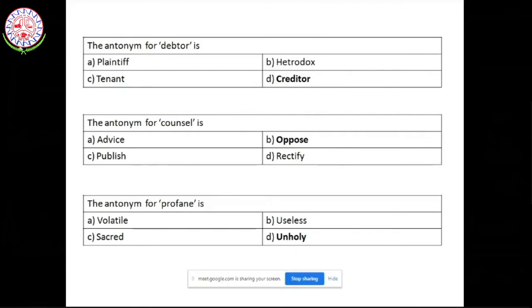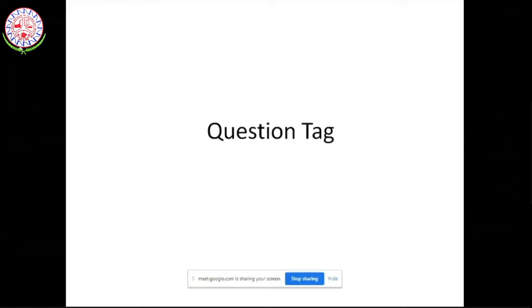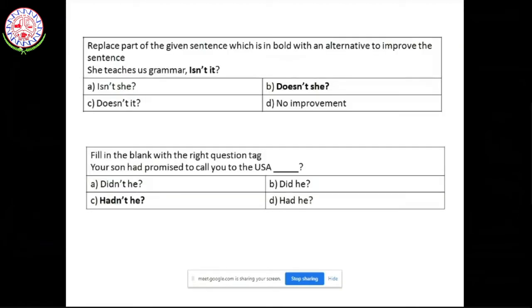So antonyms and synonyms play a very important part in your PGCET question paper. Apart from antonyms and synonyms, you have question tags. So what is a question tag? Now look at this. You would be getting a question like this. Replace the part of the given sentence which is in bold with an alternative to improve the sentence. She teaches us grammar, isn't it? Actually, in this example, isn't it is a wrong answer. So they're asking you to replace it.